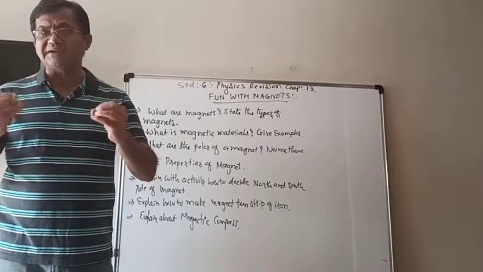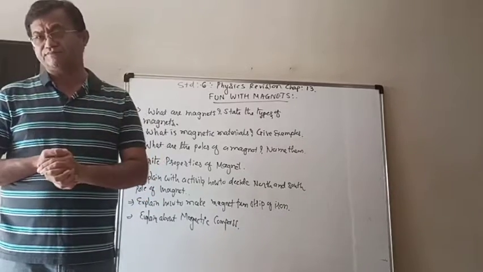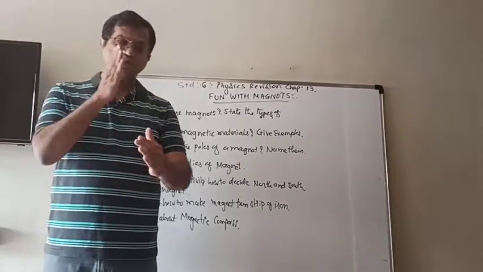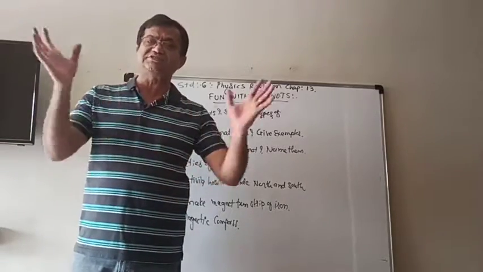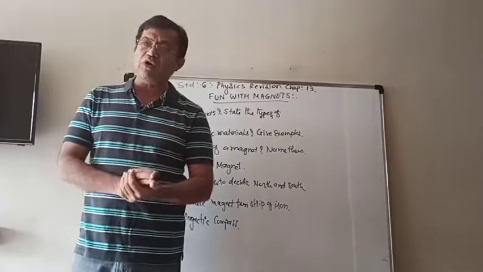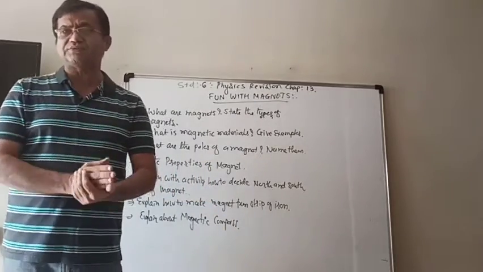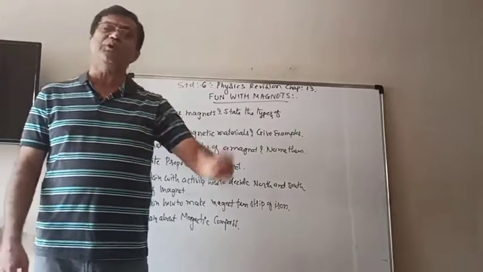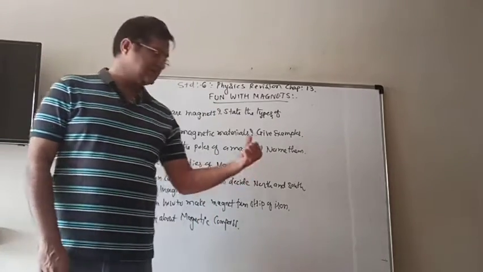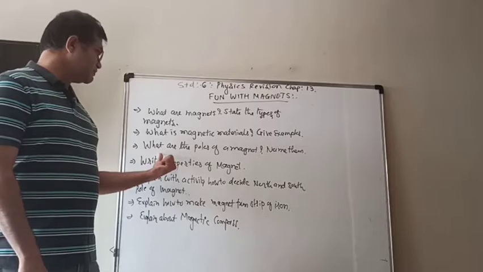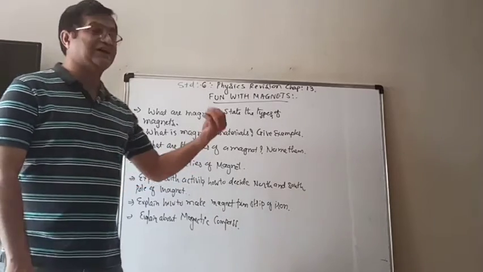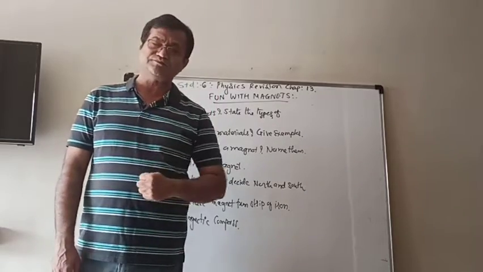Suppose the markings have gone off by frequent use, and you want to decide which is the North Pole and which is the South Pole. Then there is an activity by which we can decide.